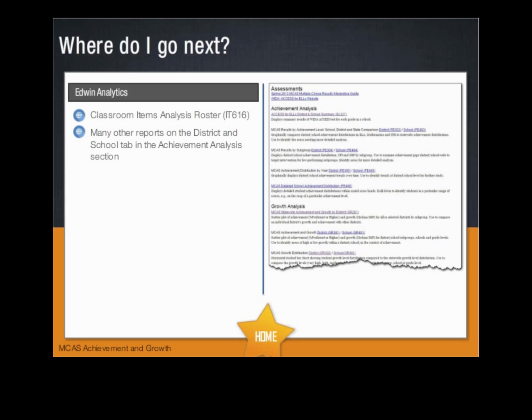and school levels. There are also many other reports in Edwin Analytics on the District and School tab under the Achievement Analysis section that you could view to gain more information about student achievement and growth in your school and district that can be helpful in long-range planning for curriculum and instruction.